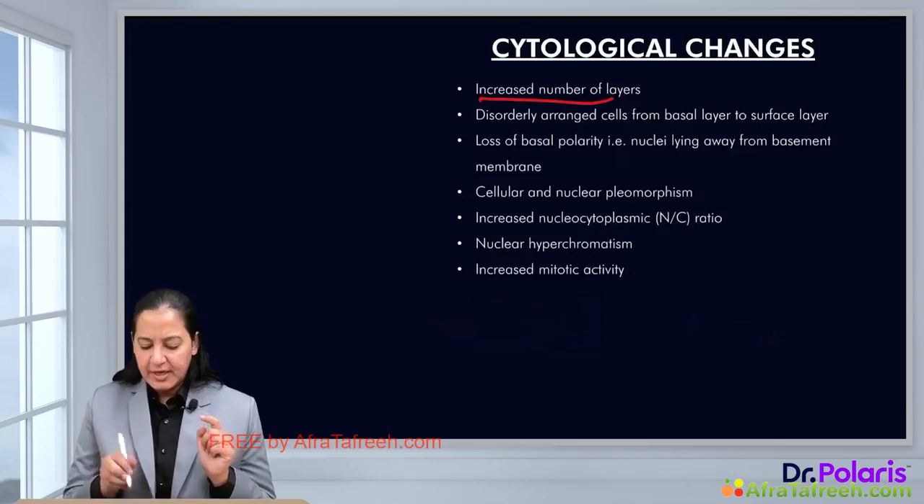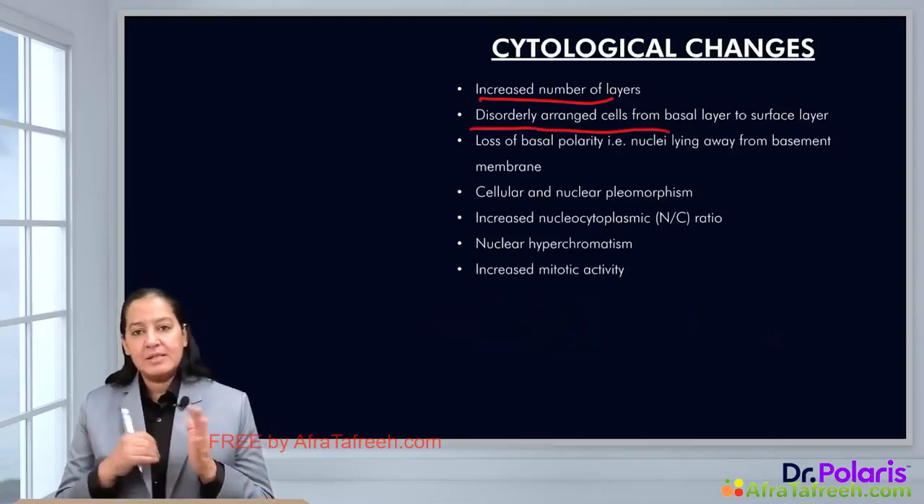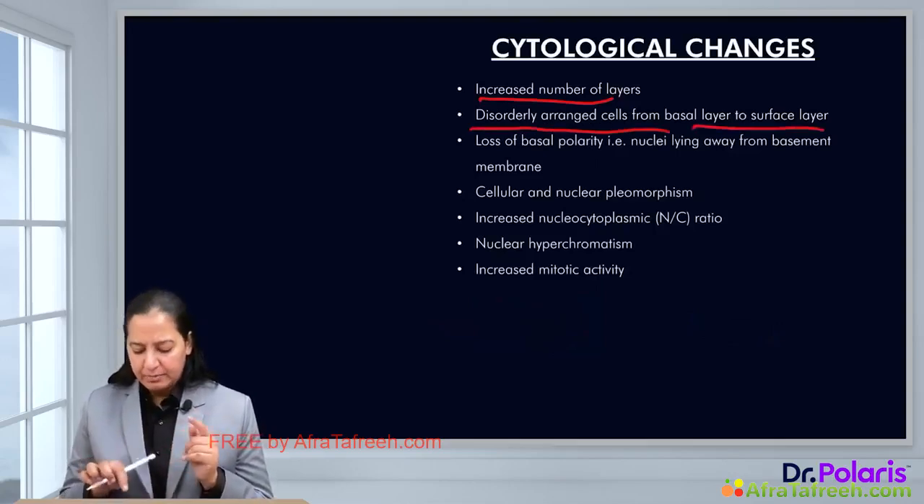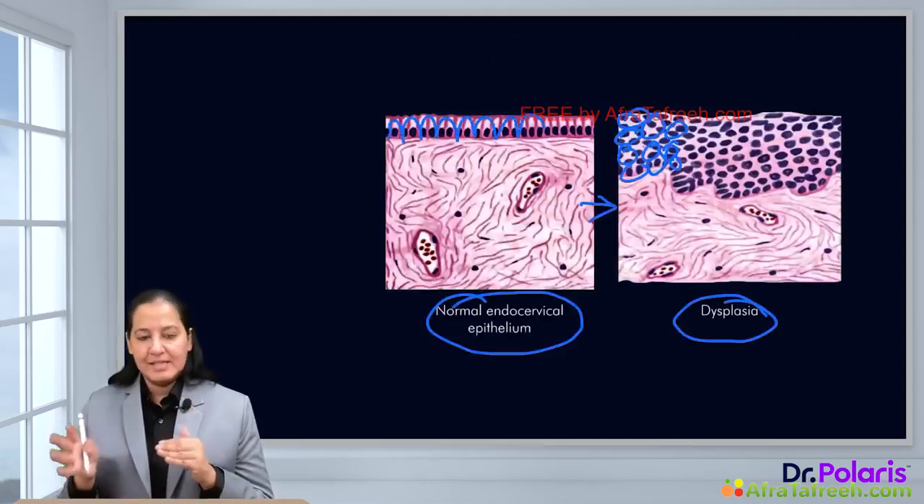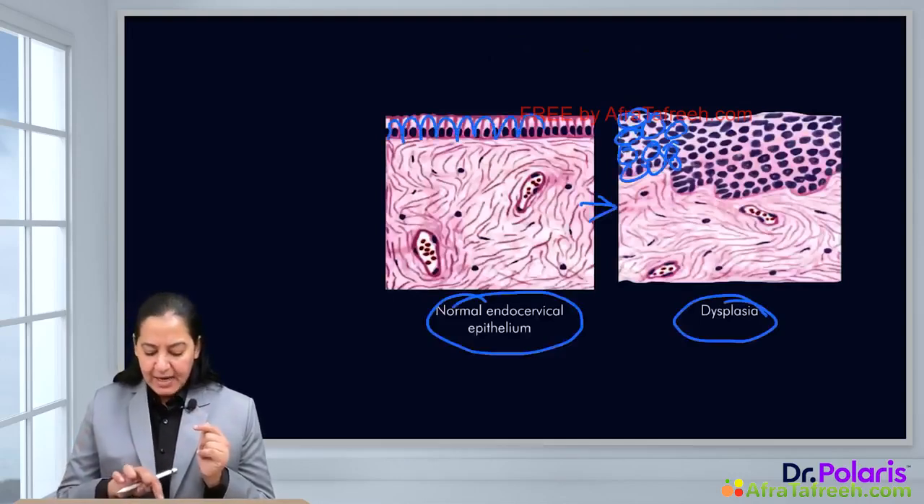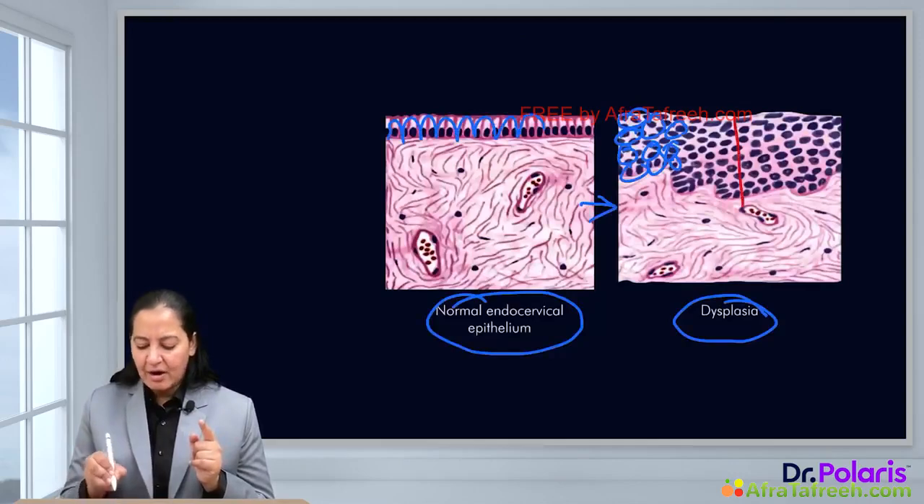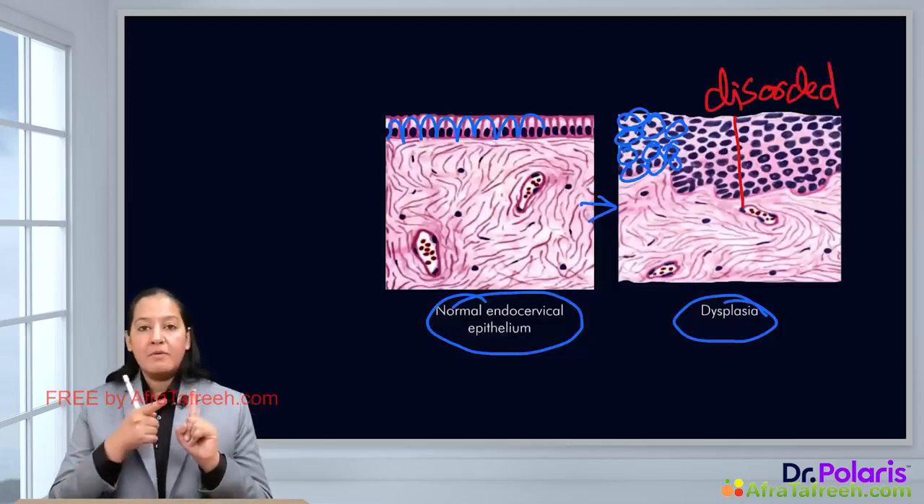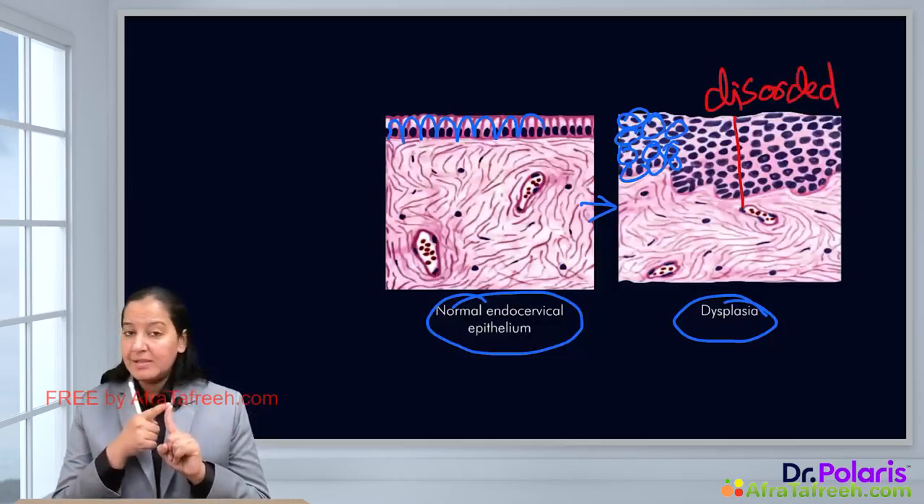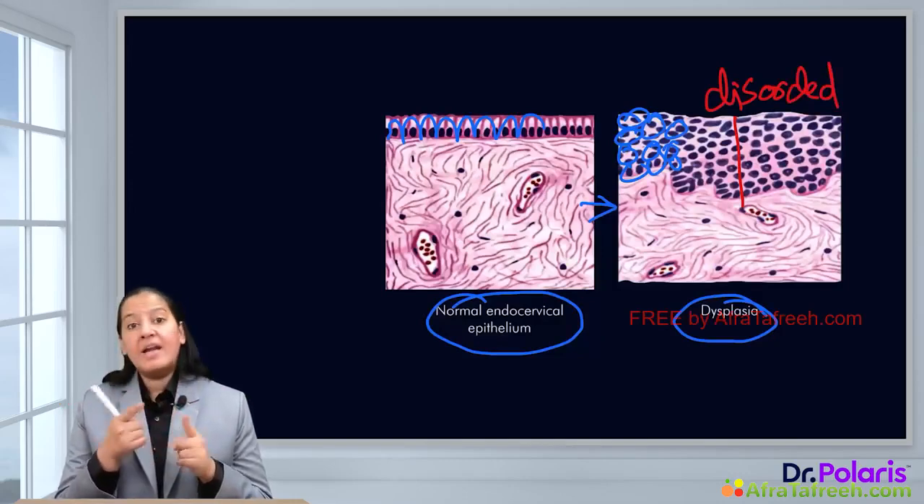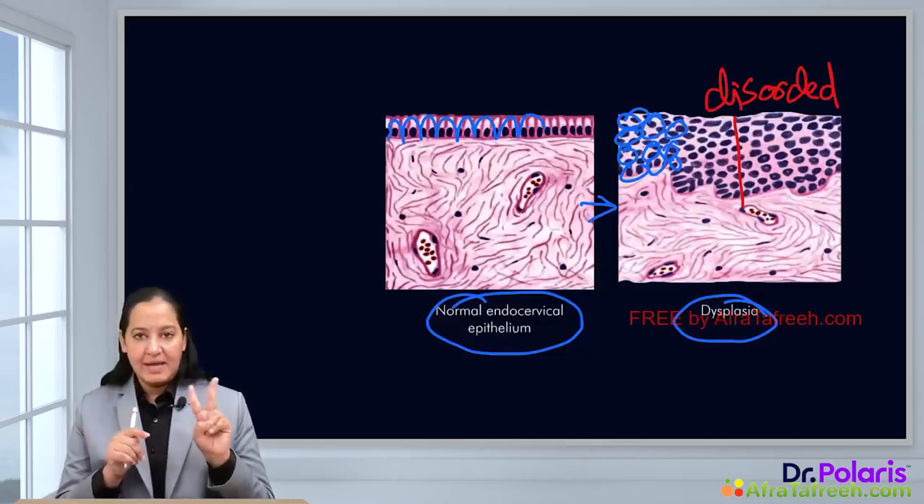The second change is disordered arrangement of the cells, from basal layer to superficial layer. Now there are multiple layers. In dysplasia, you can appreciate the multiple layers, and in these multiple layers the cells are arranged in a disordered way. So number one, the cells are multi-layered. It is not a single layer, it is multi-layered. And in the multi-layered arrangement also it is disordered. That is the second thing.